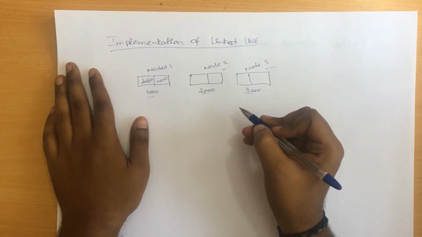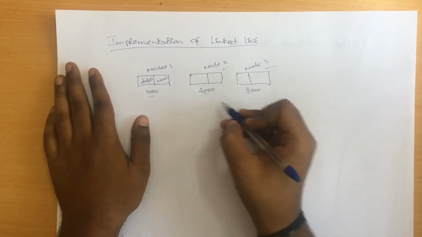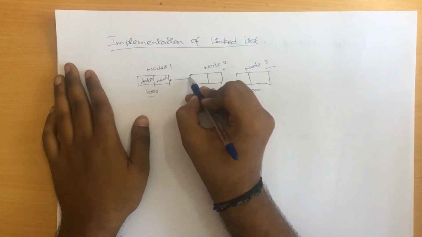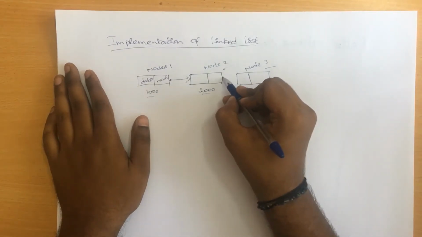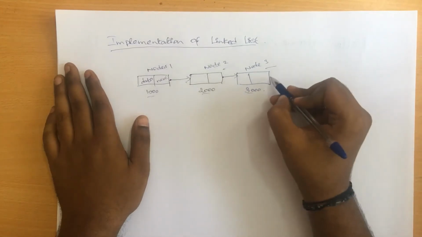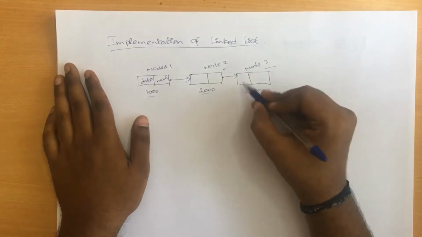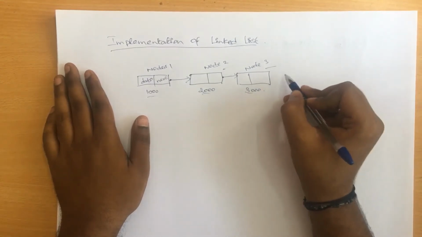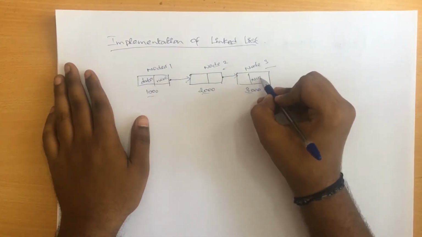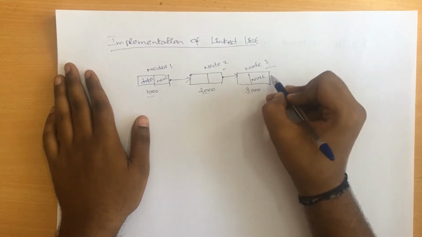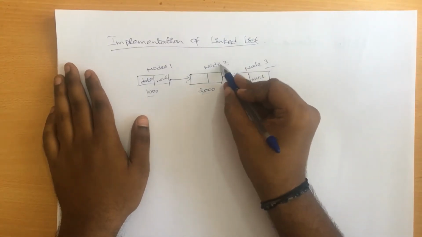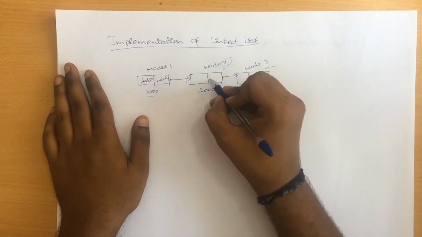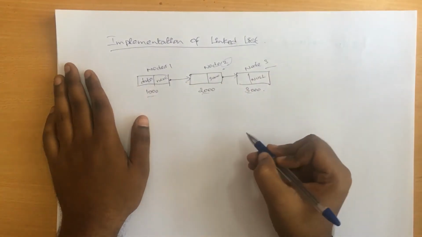Now how will these compartments be interconnected? Assume this is my first node and it should be connected with the second node. In the same way, the second node should be connected with the third node. After the third node, assume this is the last node and there is no node after it, so there is no connection to be given. So in node 3 the next part should be null. Node 2 is pointing towards node 3, and node 3 has the address 3000, so here I have to fill in 3000.